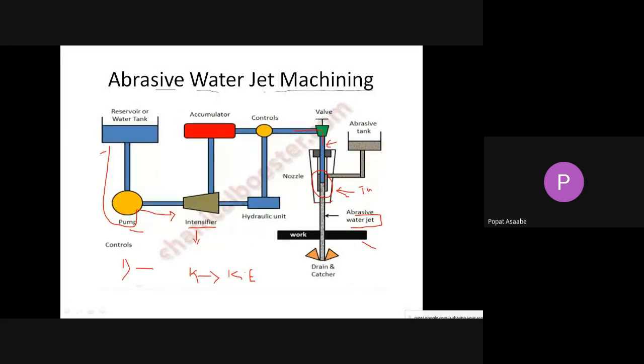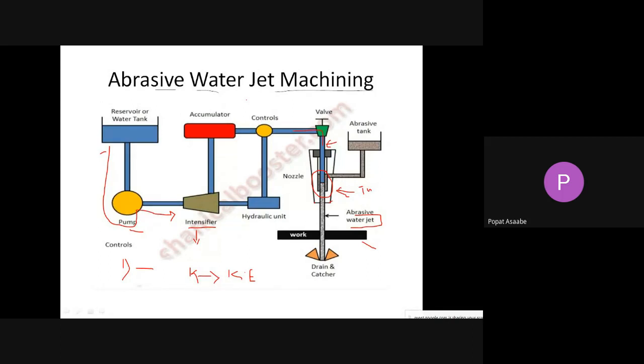Okay, now see here, what are the advantages of this abrasive machining process? With the help of this machining process also, we can do machining on brittle material.